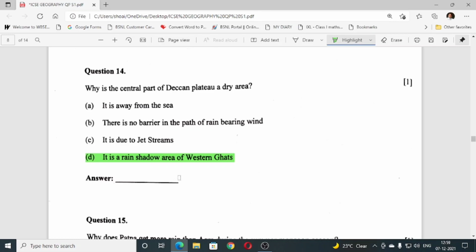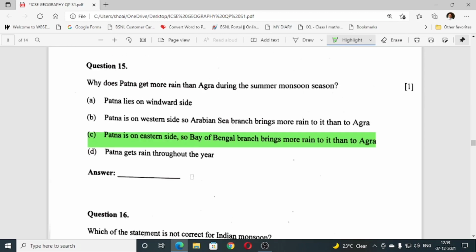The answer is D, it is a rain shadow area of the Western Ghats. Option D is correct. Number 15, why does Patna get more rain than Agra during the summer monsoon season? The answer is C, Patna is on the eastern side, so the Bay of Bengal branch brings more rain to it than to Agra. C is the correct answer.